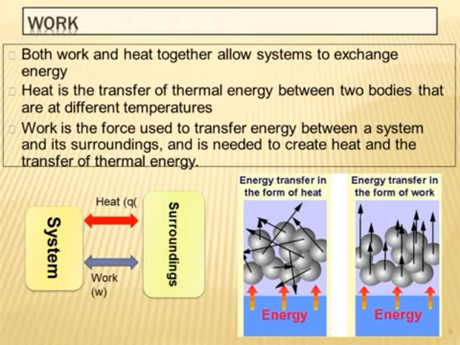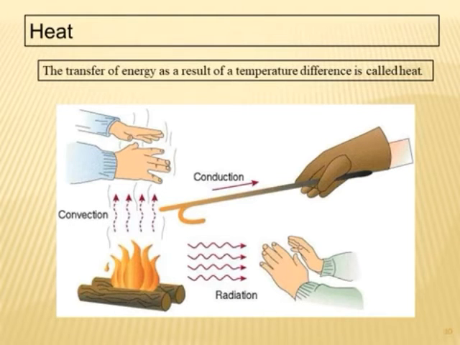Hence, it can be said that for an ideal gas involved in an isothermal process, dT is equal to 0. The change in internal energy, that means dE, is equal to 0, and the first law becomes dE is equal to Q minus W. Q minus W is equal to 0, or Q is equal to W. It shows that the work done in the isothermal expansion of an ideal gas is equal to the heat absorbed by the gas. Then next we see the heat constant, that means enthalpy.